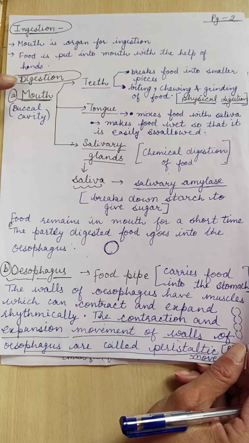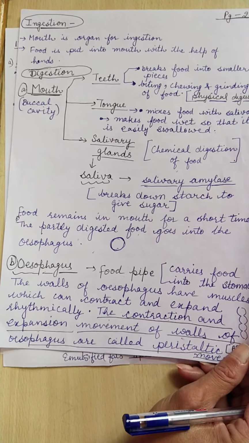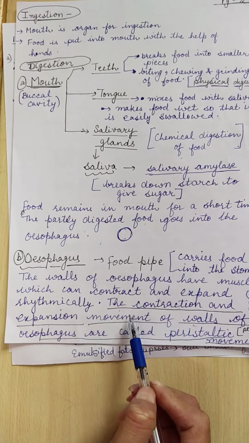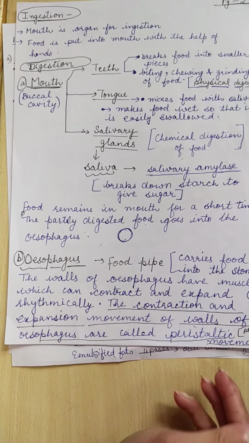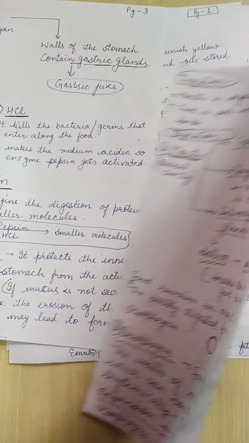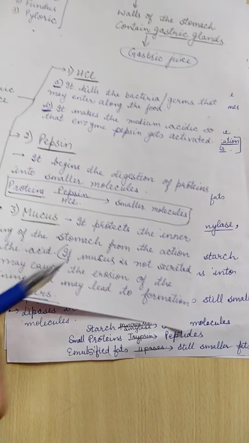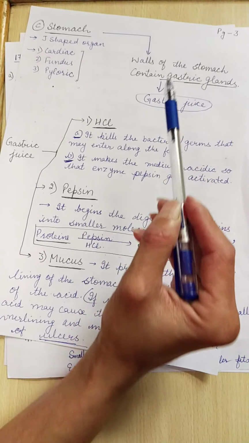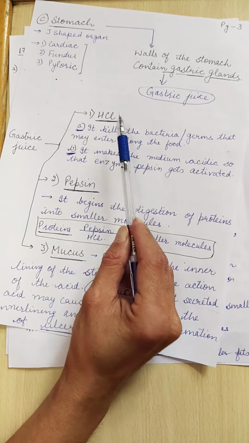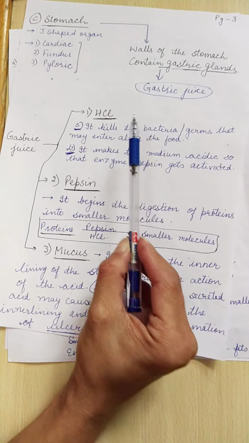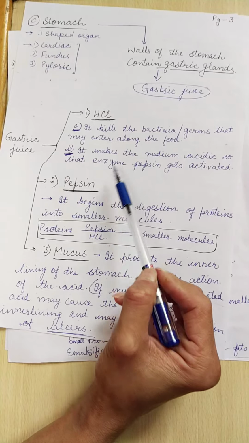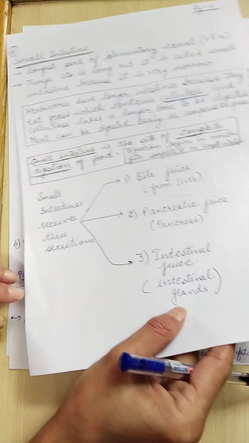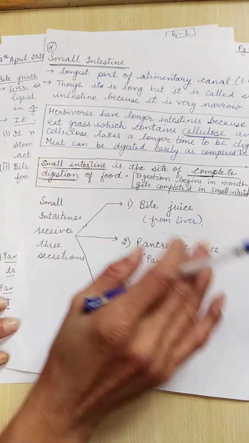Yesterday we discussed what happens to the food in the mouth, then how the food travels to the esophagus, how in the esophagus by peristaltic movements it moves into the stomach, then in the stomach there is gastric juice which is secreted by the gastric glands, and there is HCl, pepsin and mucus. We are clear about the functions of HCl, pepsin and mucus. And then from the stomach, food enters into the small intestine.